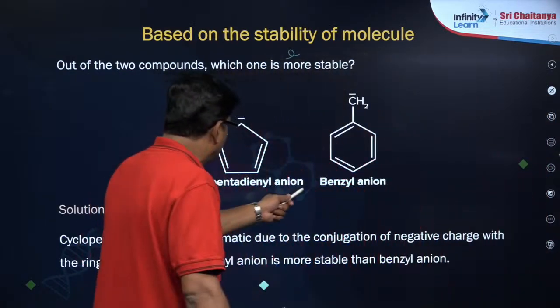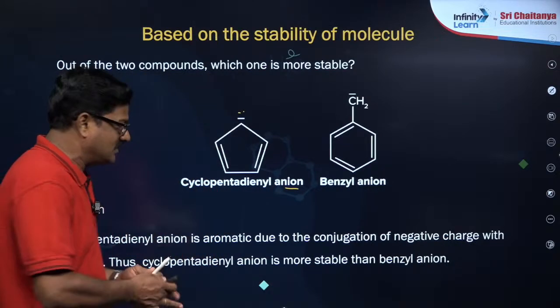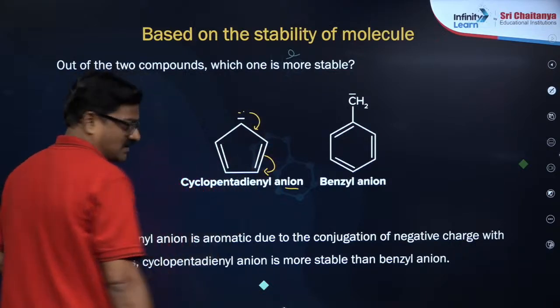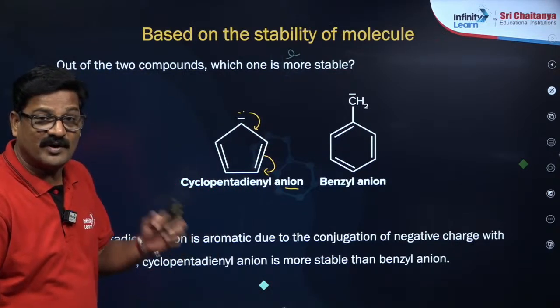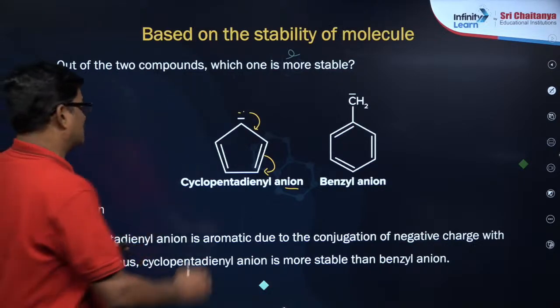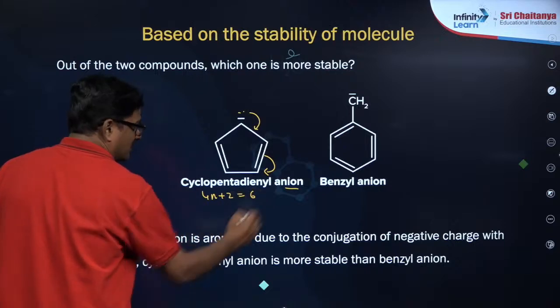Cyclopentadienyl carbanion is extremely stable because of the aromaticity. This lone pair of electrons is in resonance. So it follows 4n plus 2, which is going to be 6 electrons. इसका 4n plus 2 is equal to 6 electrons है ना.